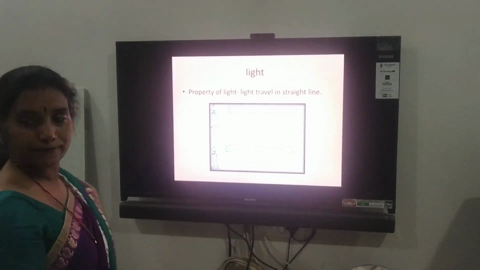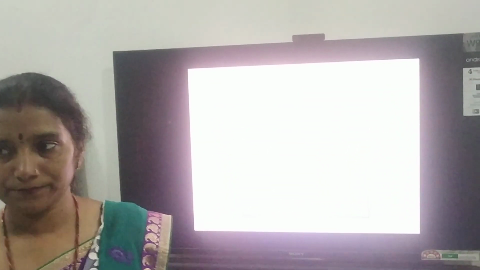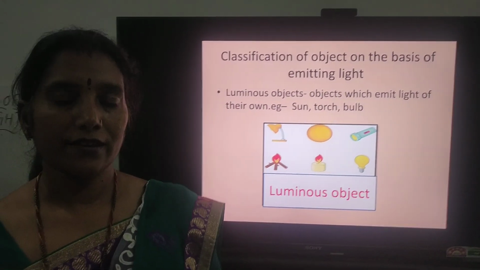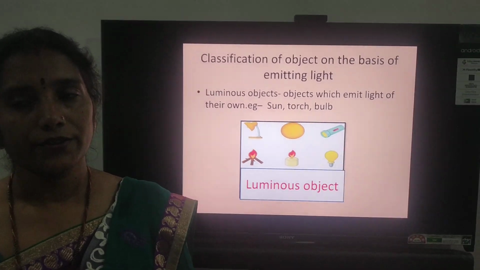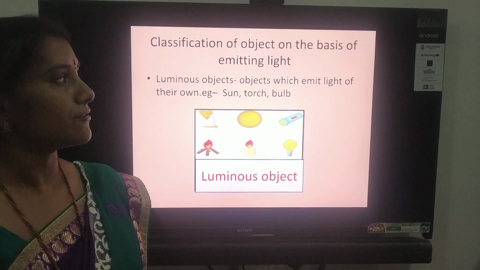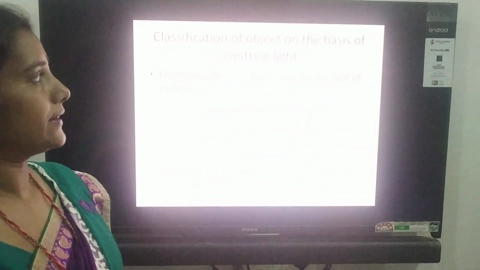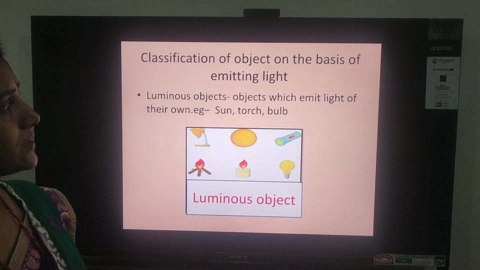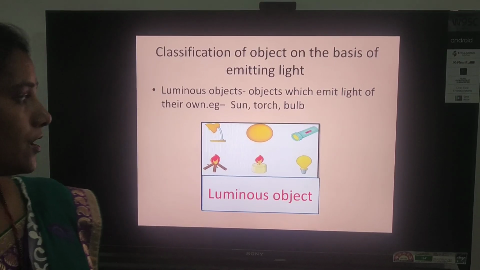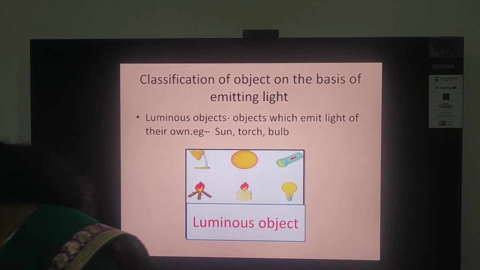Now students, as you know, there are various sources of light. Now we classify the objects which are sources of light. We will classify the objects on the basis of emitting or producing light. So observe the picture.